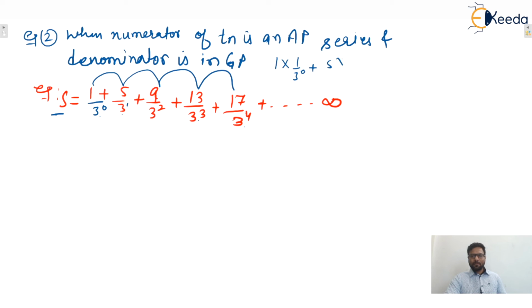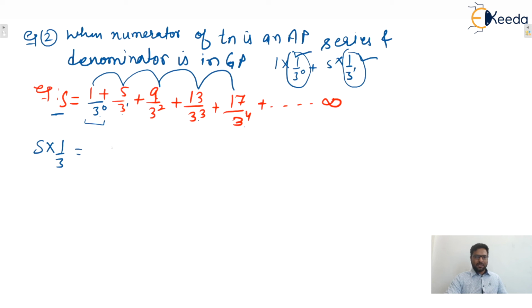Yes or no? So here the GP series is what? 1 by 3 power 0, 1 by 3 power 1, 1 by 3 square, and so on. So now multiply by the common ratio of this GP series, which is 1 by 3. So multiply S with 1 by 3.